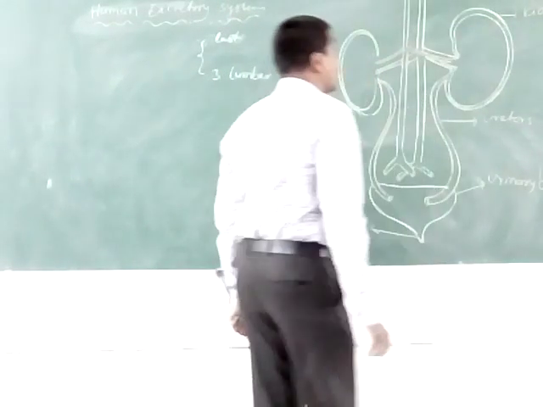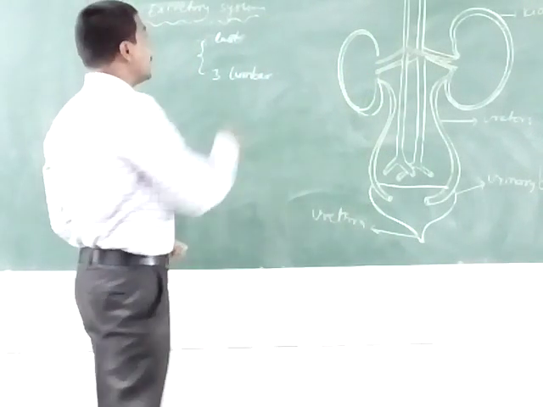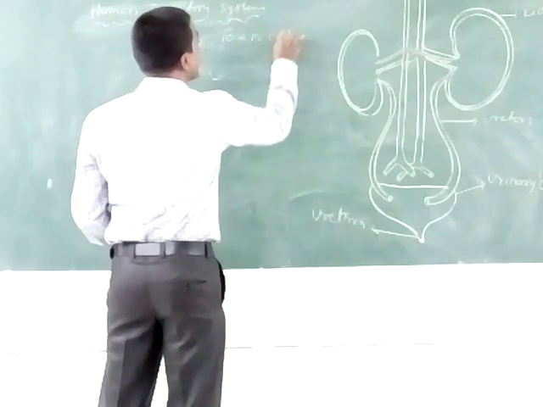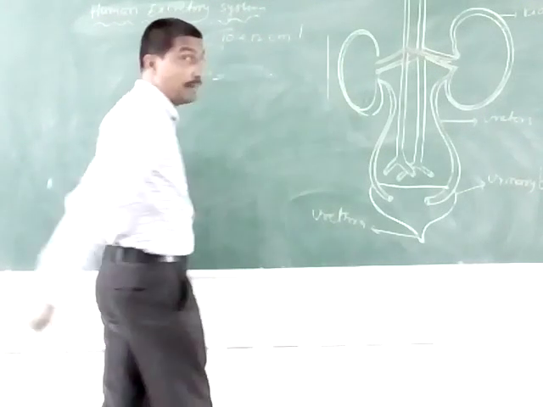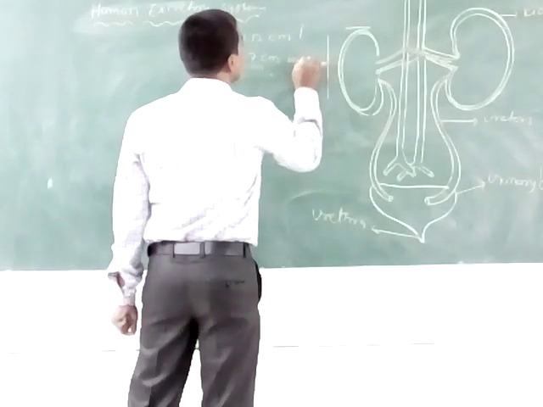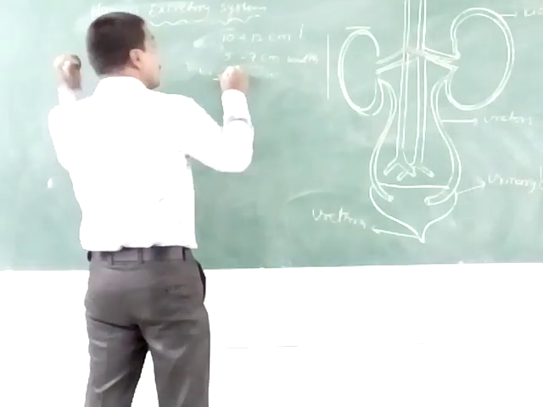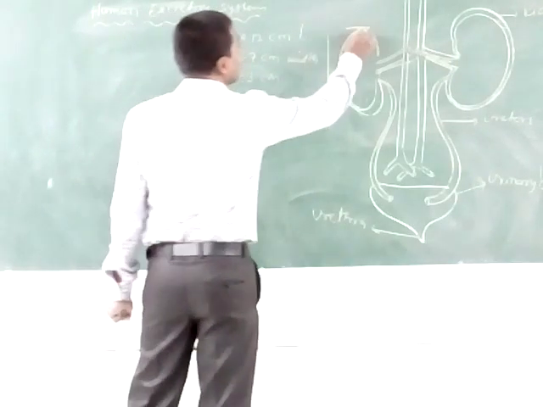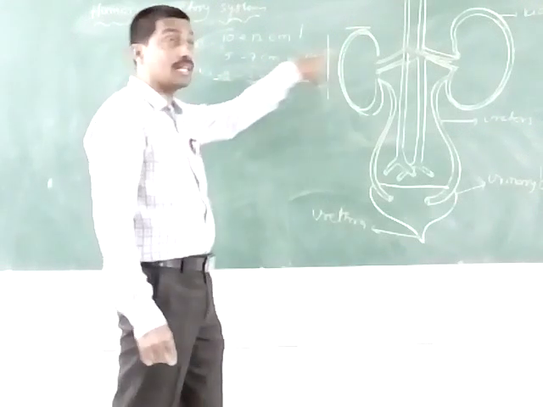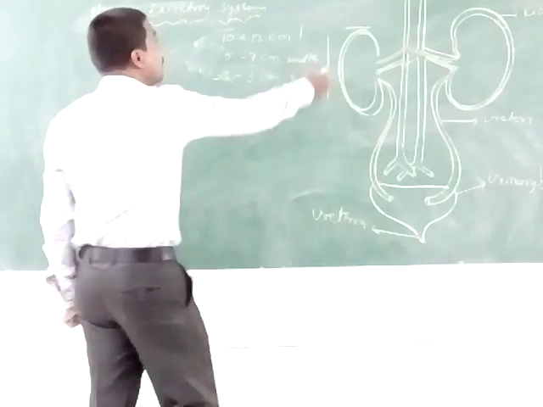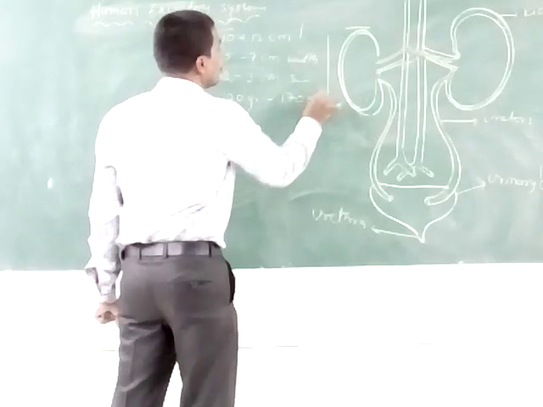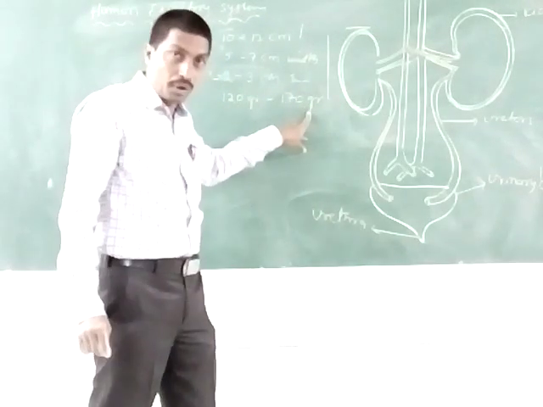Each kidney measures 10 to 12 centimeters in length, 5 to 7 centimeters in width, and 2 to 3 centimeters in thickness, and weighs about 120 grams to 170 grams.